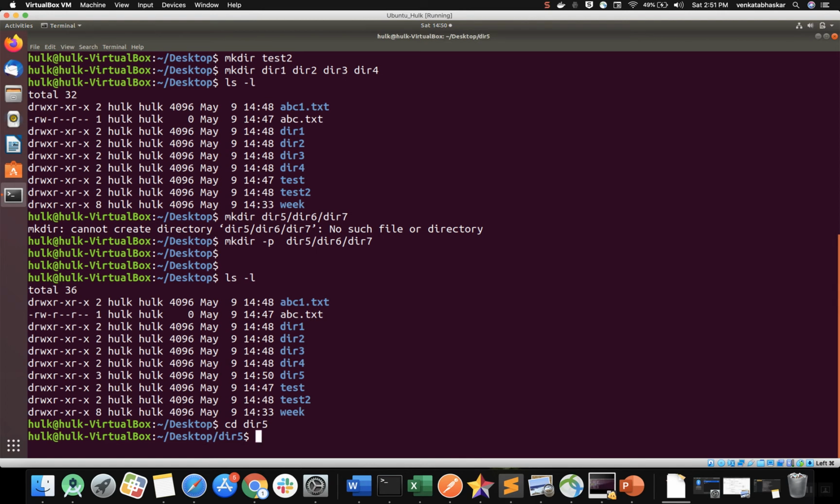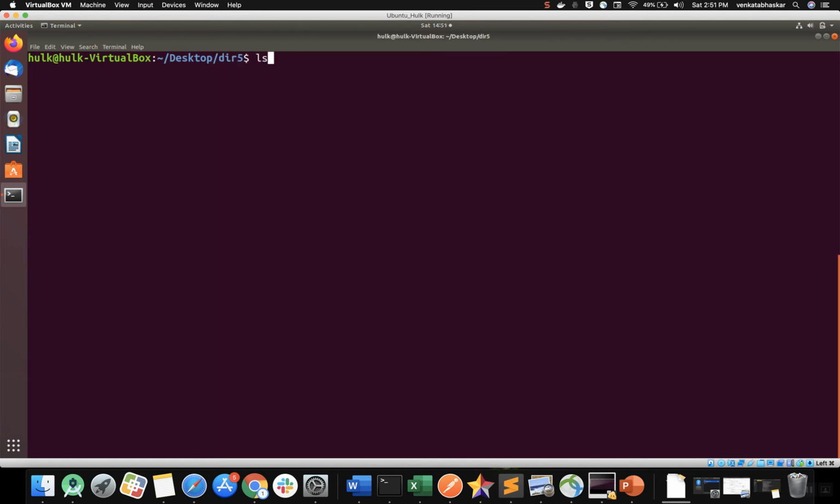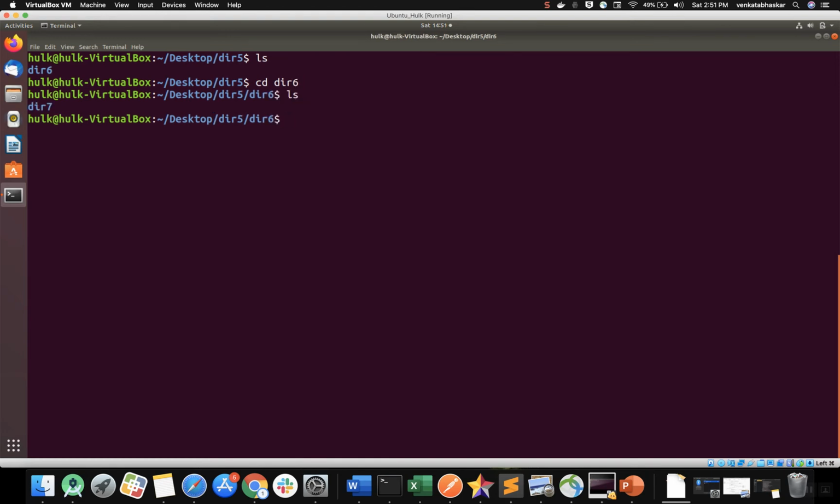Okay, I'm clearing the screen, clear, and just do the ls command. See, inside directory 6, cd directory 6, and if you do the ls command, see, directory 7 is created. So you created 3 directories, right? My use case is that I want to create like 50 directories at a time. How can I do that?